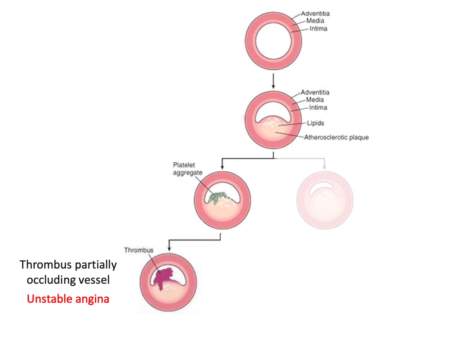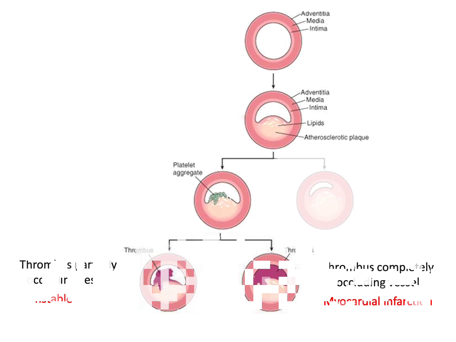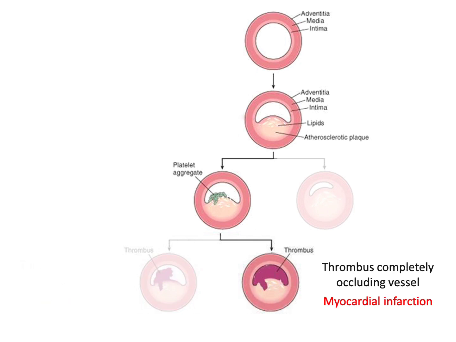If 90% or more of the vascular lumen is occluded by the newly formed thrombus and the fixed atherosclerotic plaque, then the patient usually presents with chest pain with minimal exertion or at rest, which we call unstable angina. However, if the thrombus results in complete occlusion of the vascular lumen, meaning 100% occlusion of one of the coronary arteries, then this will result in myocardial infarction.